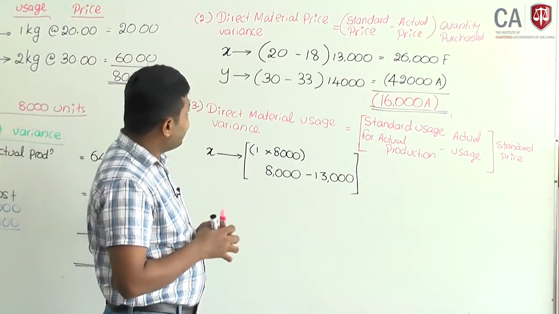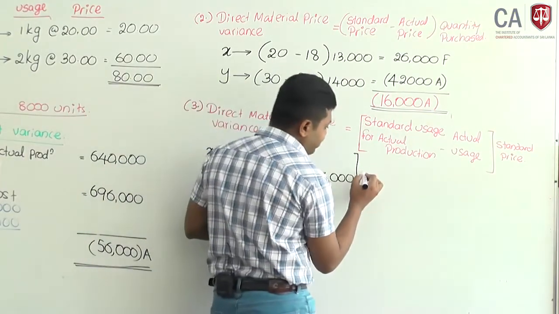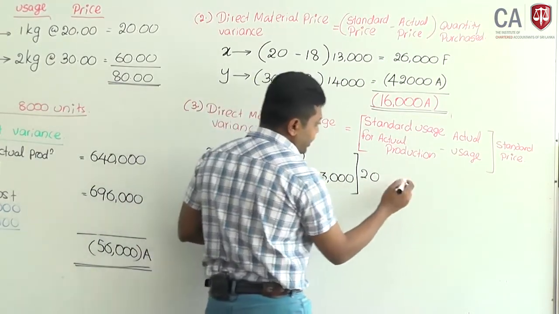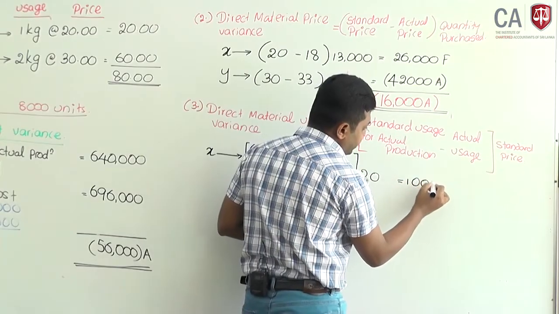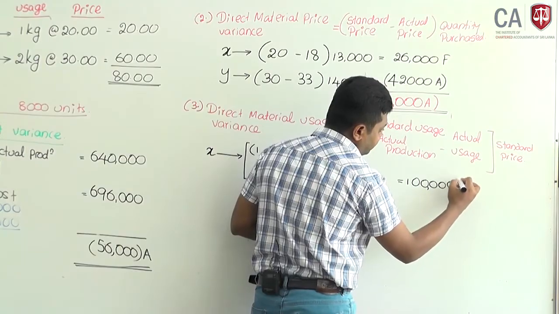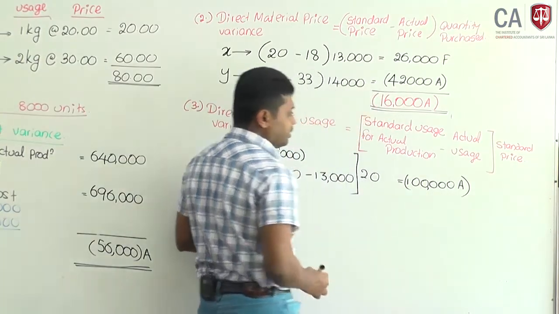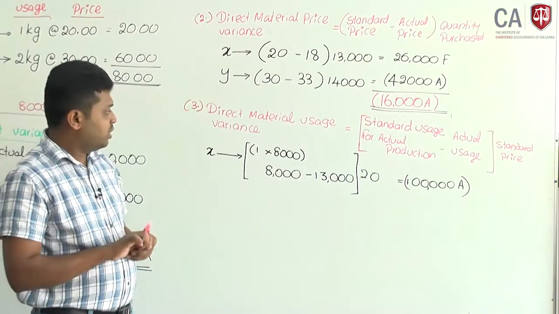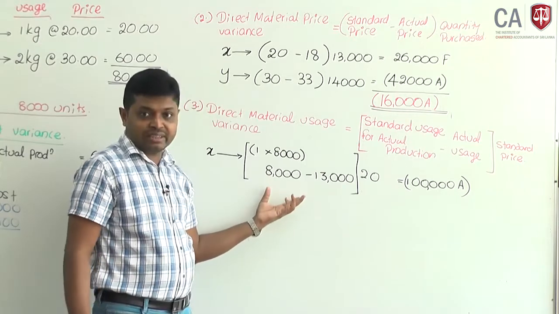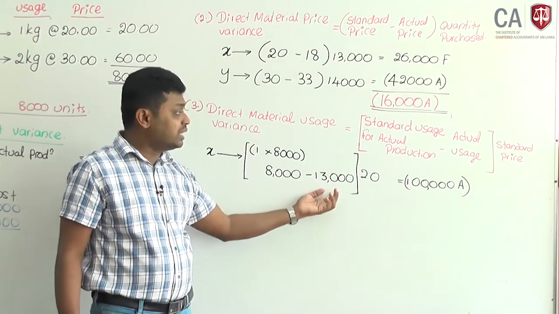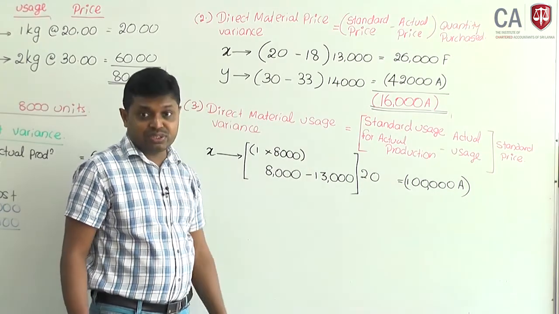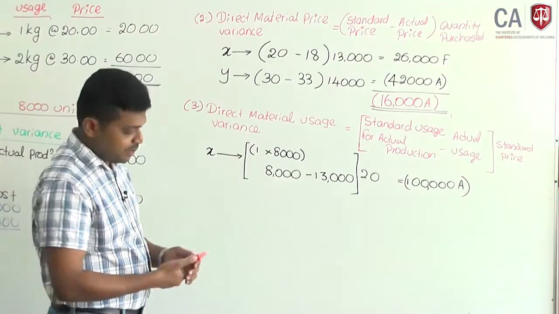more. What is the standard price? Standard price is 20. Then 5,000 into 20, 100,000. It is an adverse variance. Material X usage variance is adverse. We are supposed to use 8,000 kilograms of material, but we have used 13,000 kilograms of material X, 5,000 more than the requirement.